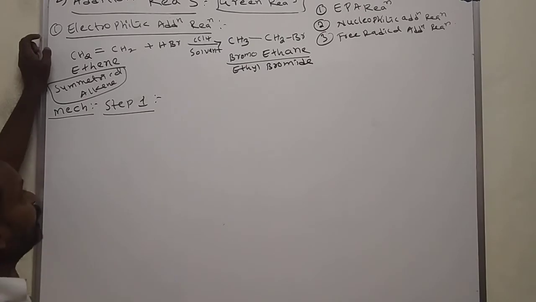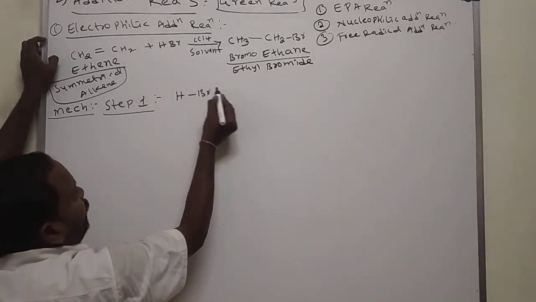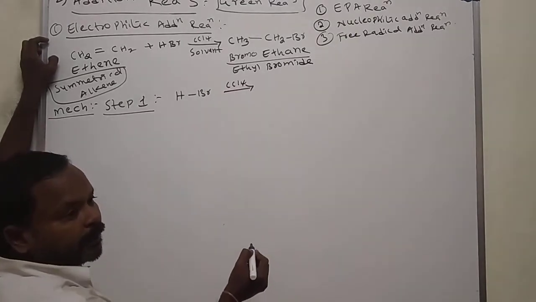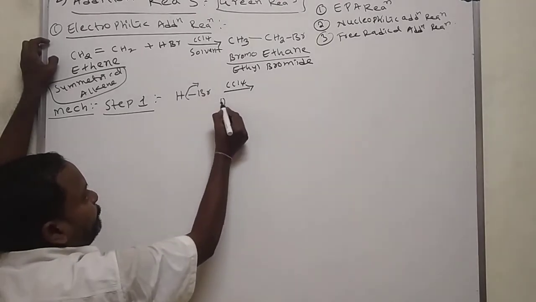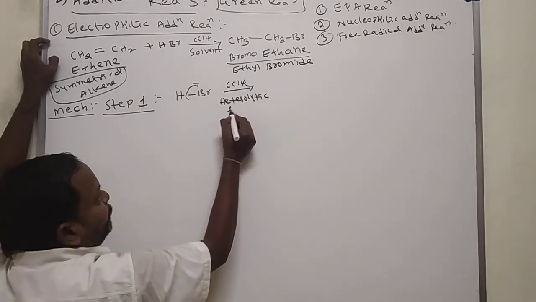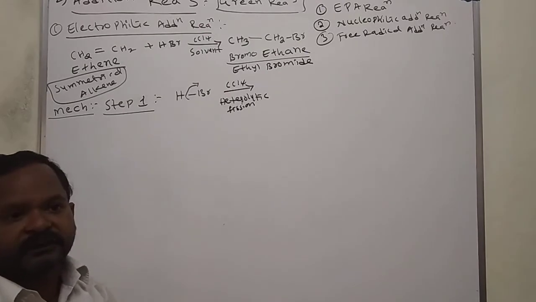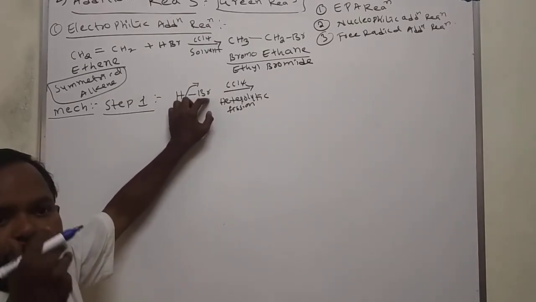Step 1. In step 1, hydrobromic acid in the presence of carbon tetrachloride undergoes heterolytic fission. Why? Bromine is more electronegative.